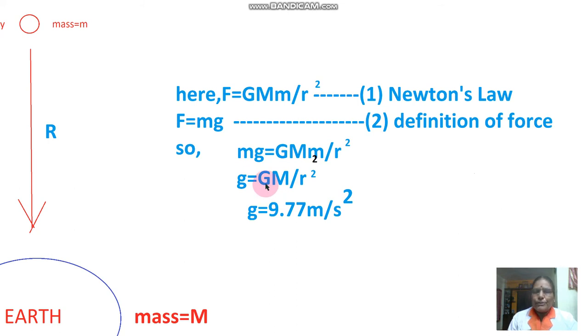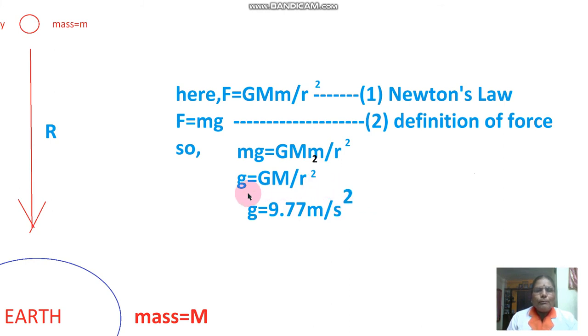You know the value of G, 6.67 into 10 raised to power minus 11 Newton meter square per kg square, M is the mass of the earth whose value is 6 into 10 raised to power 24 kg, and r is the radius of the earth, 6.4 into 10 raised to power 6 meter. By putting these values, we calculate g is equal to 9.77 meter per second square, which is the acceleration due to gravity.